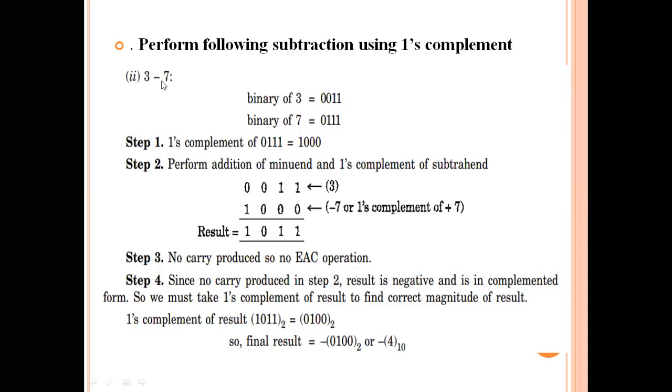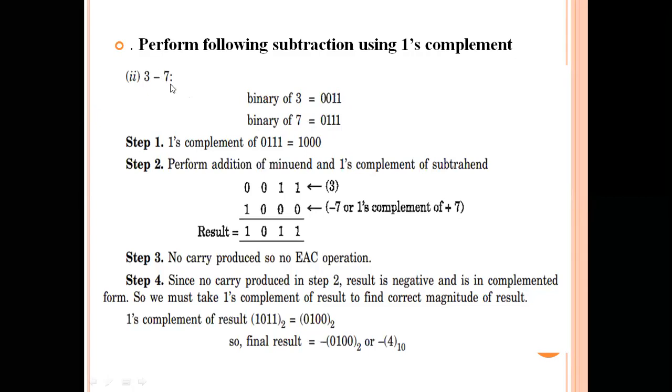So what we are going to do is find the binary value for 3 and the binary value for 7. Here we are doing 3 minus 7, that means we are subtracting 7 from 3. So we have to find the complement of the second number.